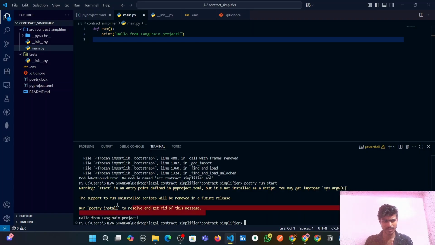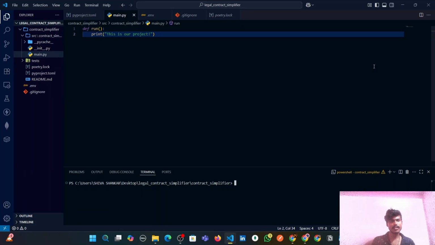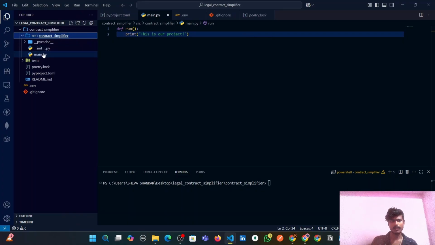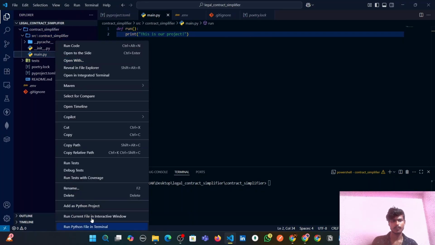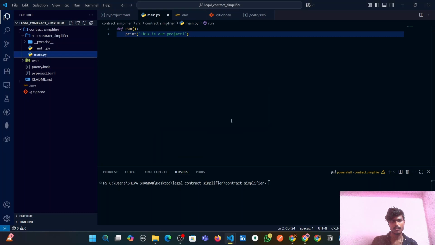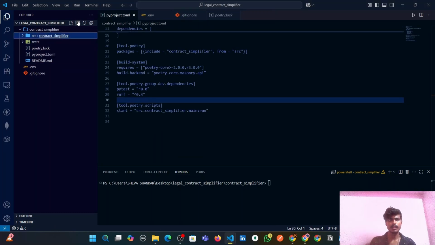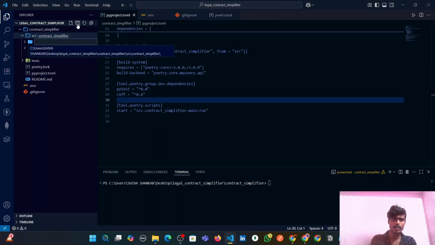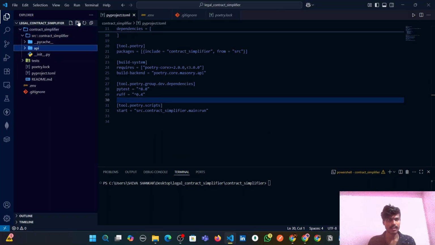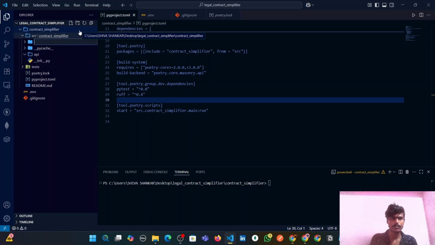And we can just ignore this warning for now, guys. Now our Poetry plus LangChain project is fully scaffolded, dependencies are installed, and our script runs without exploding. So inside this contract simplifier folder, let's delete this main.py for now, and let's create a folder named API and another folder inside this contract simplifier with the name chains.